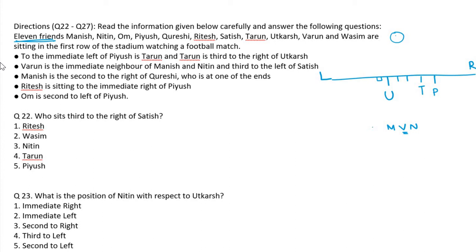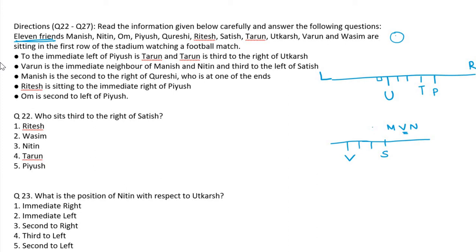So Satish, where is Satish? We don't know. But left of is given, so we can make it here. Satish is somewhere there, so we make a rough column. Reading the other steps, we could find. Varun is between M and N. And then Varun is third to the left of Satish. Left means third to the left. 1, 2, 3. Third to the left of Satish.